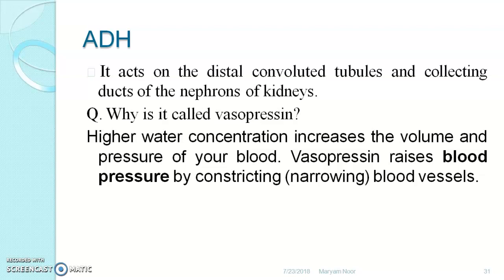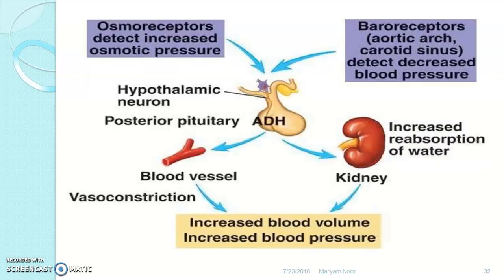It is also called vasopressin. Higher water concentration increases the volume and pressure of your blood. So vasopressin raises blood pressure by constricting the blood vessels.